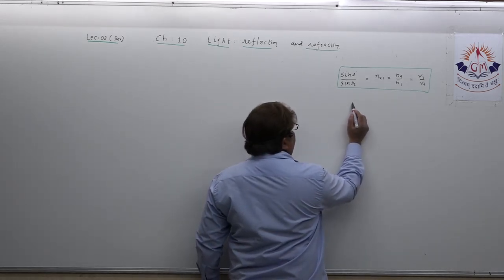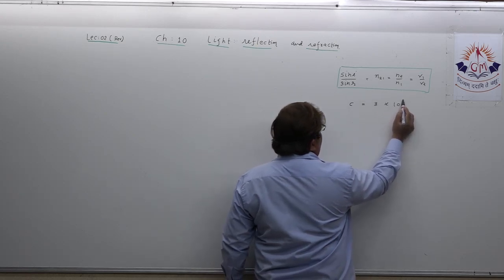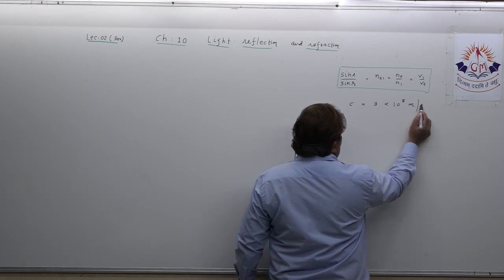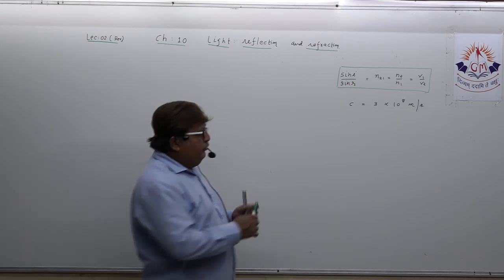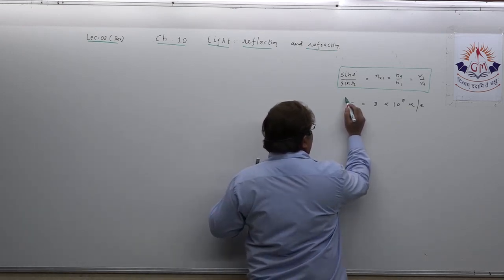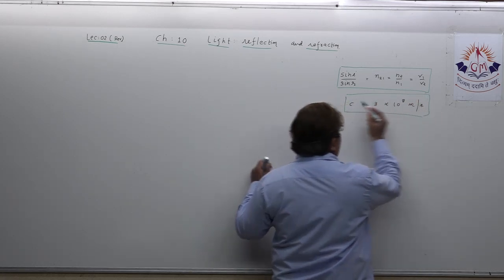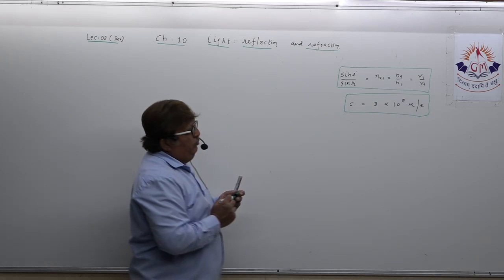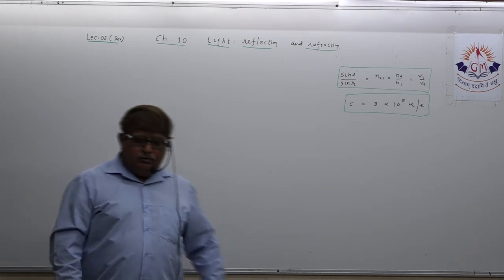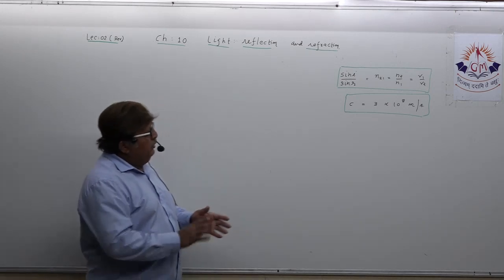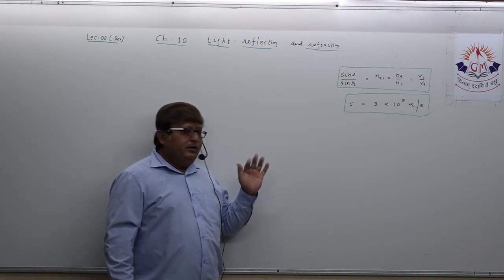You all must be knowing what is the velocity of light in air. 3 into 10 raised to 8 meter per second. That is the velocity of light, either you speak in air or in vacuum, because only a minor variation may occur in velocity in air or vacuum. That's why. Now, we want to start numericals of refractive index. Keep this in mind. Understand?